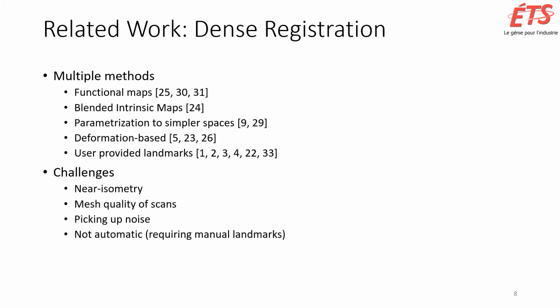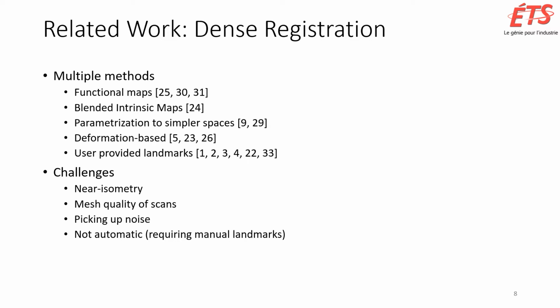The third and final connected area of literature is on dense registration. There are many different ways a dense registration can be found, such as functional maps, Mobius transformations, parametrizing to simpler spaces, and deforming a source shape iteratively. Some methods also rely on user-provided landmarks to establish the mapping.